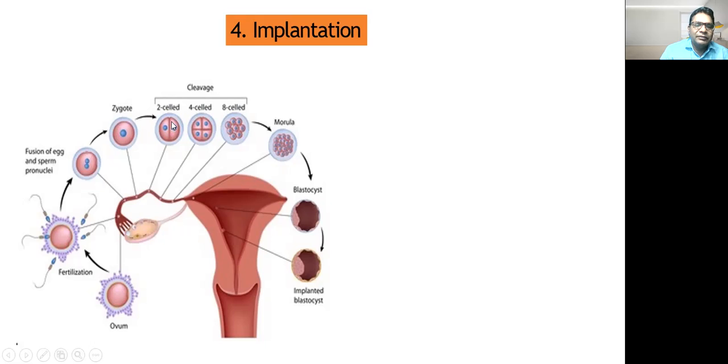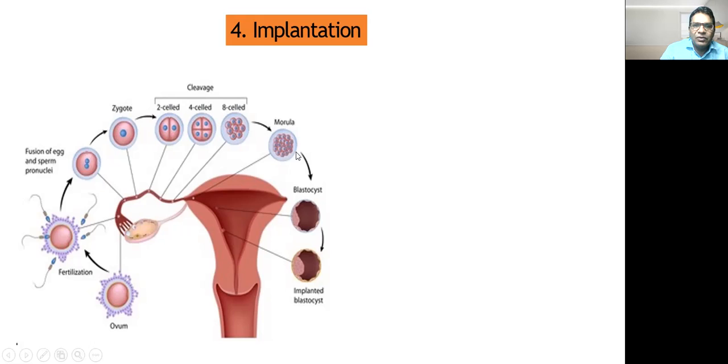So the zygote first becomes 2 cell, then 4 cell, then 8 cell. These divisions are mitotic divisions. Mitosis takes place, so the zygote becomes 2 celled, 4 celled, 8 celled stage. Then, because of the process called cleavage, it is converted into morula. Morula means mass of cells.